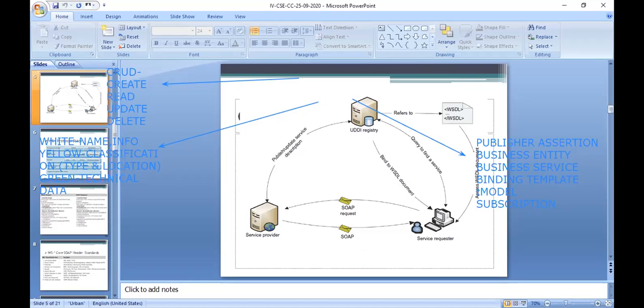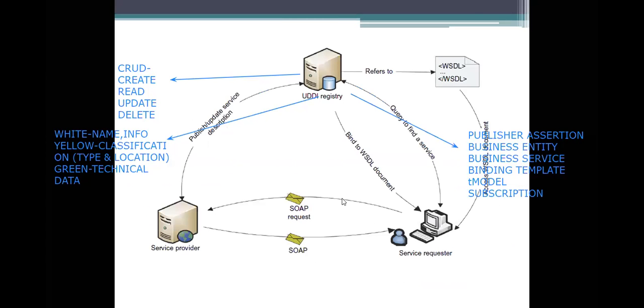So if you go for another type of specification here, how are we going to access it? Here we are using UDDI and the next registry.